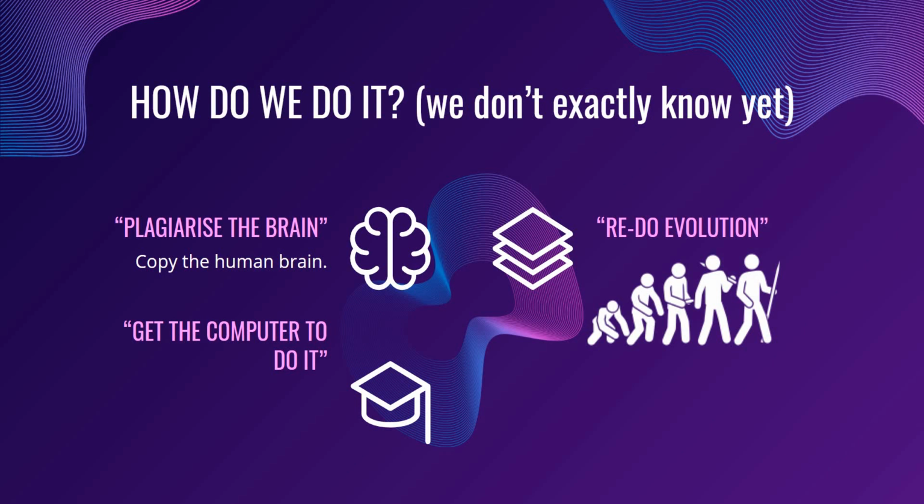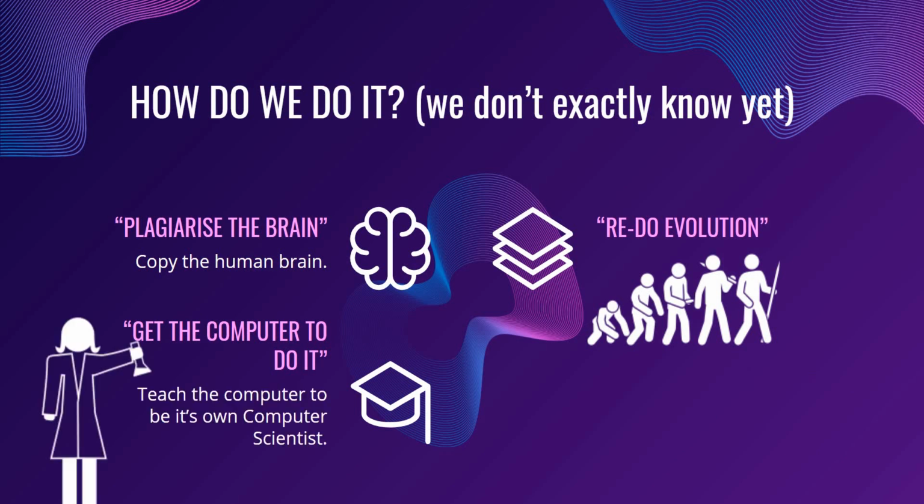Evolution is proof that building something as powerful as our human brain is possible and can be done again. But the thing is, it could take a really long time because evolution likes to spend millions of years doing things that we want to do in anything less than that. So we may not want to go with that. However, this is the most promising approach we have, getting the computer to do it.